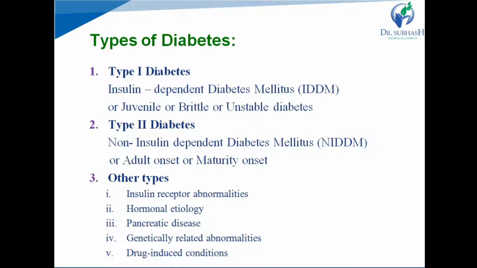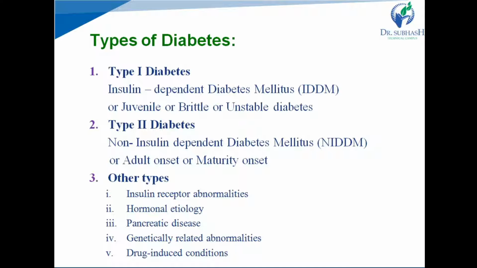In other types of diabetes, the diabetes is caused by insulin receptor abnormalities or hormonal etiologies, means disbalance of hormones. Then pancreatic disease, means due to any pancreatic disease alpha, beta or delta cells cannot secrete their secretions.